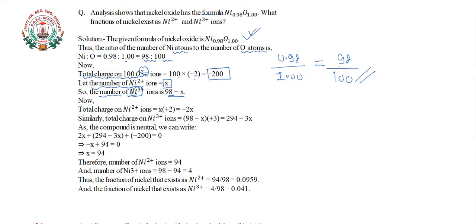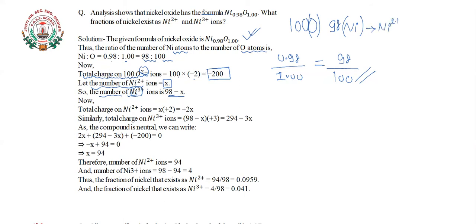This ratio 98 upon 100 shows that for every 100 oxygen atoms, 98 nickel atoms are present. Out of that 98, how are we getting Ni2 plus?